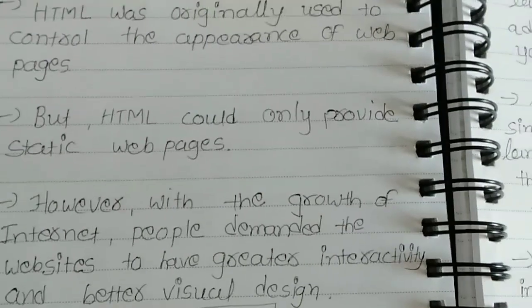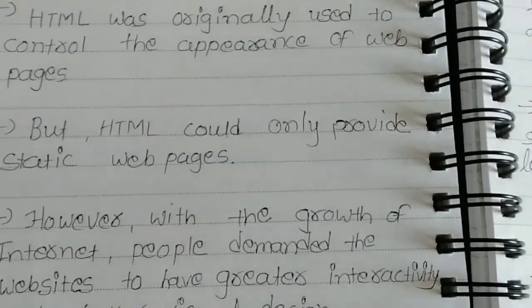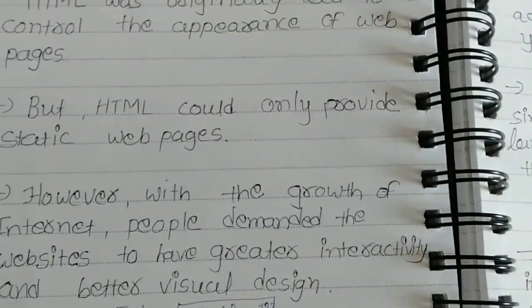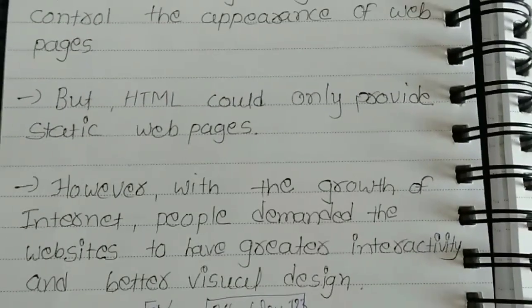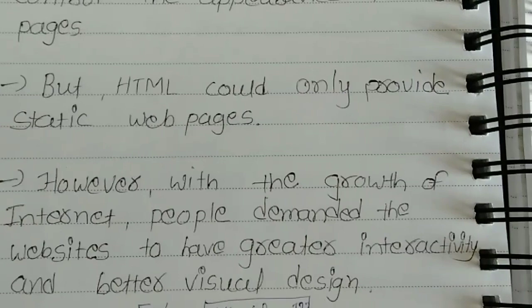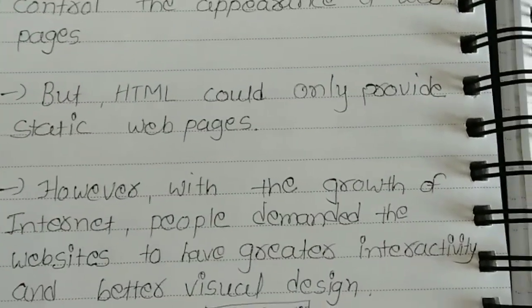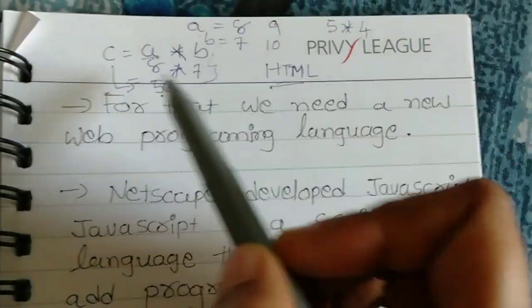If you are making a registration form and I am giving my values to it, then interaction between me and your registration form is compulsory. So if you want to do it, you have to make your website dynamic, and for that you have to use JavaScript.